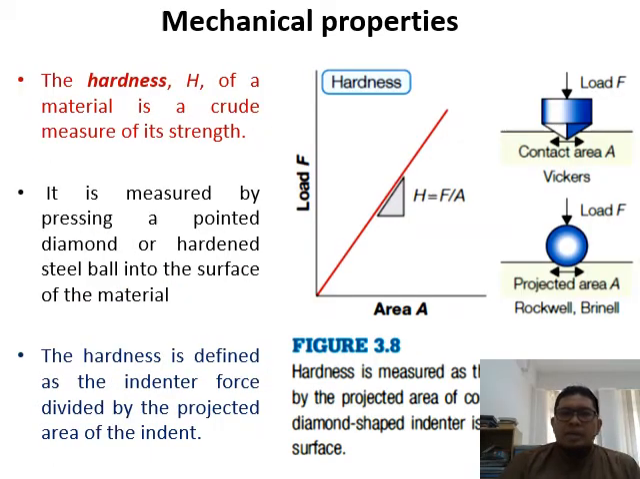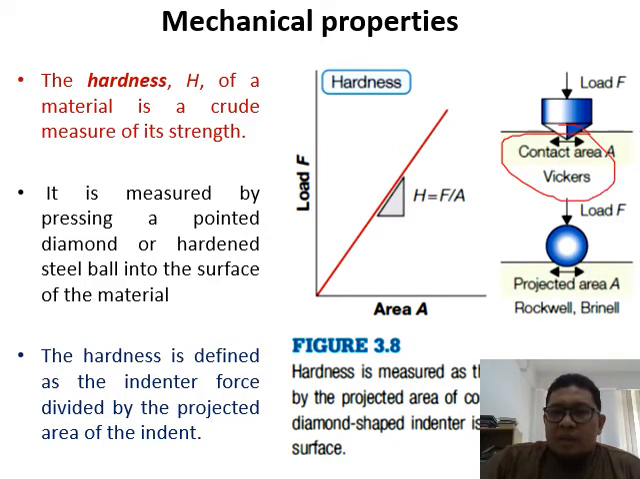Okay, another mechanical property that is commonly used, for example in the MSTS or the material property test, is hardness. Hardness is actually calculated by using the indenter shape, for example either diamond, which is the Vickers hardness testing, or if you use a ball, you call it the Rockwell or Brinell hardness tester. Okay, so how to calculate the hardness?